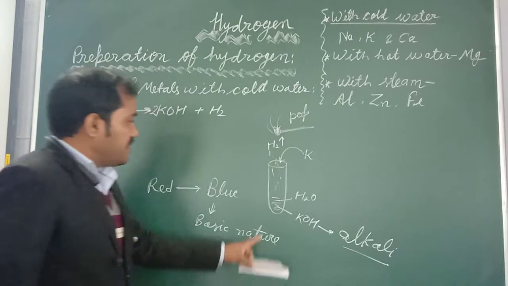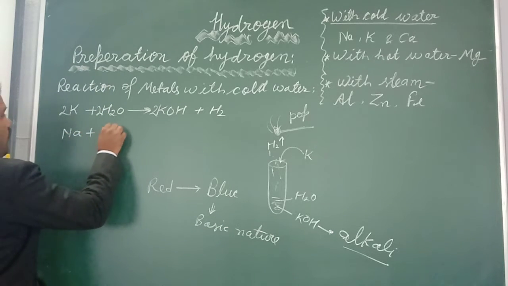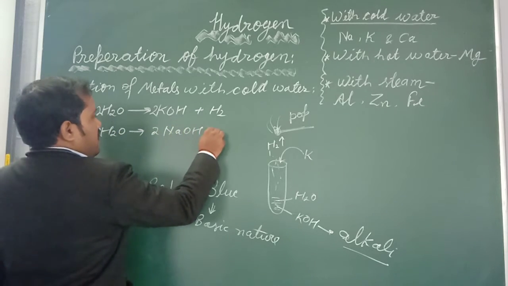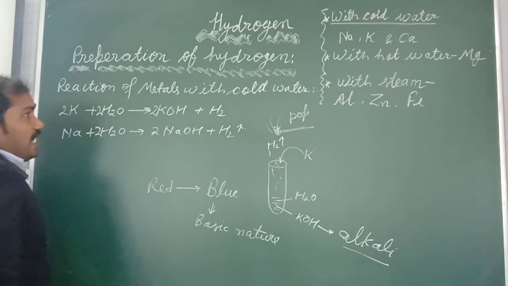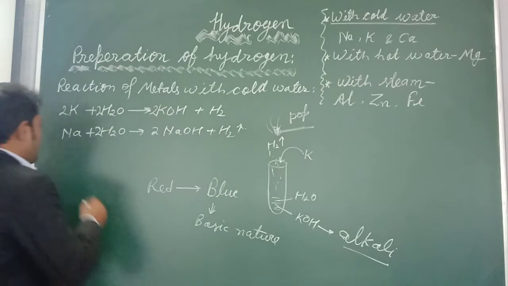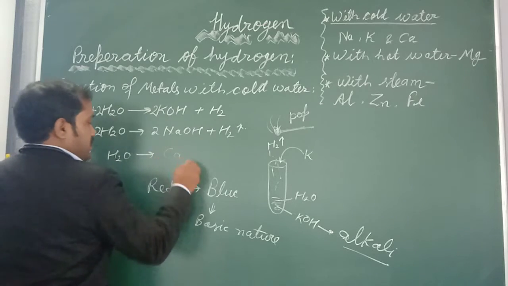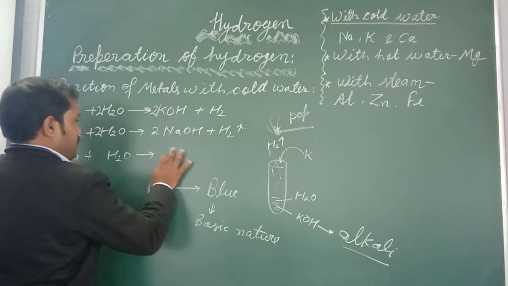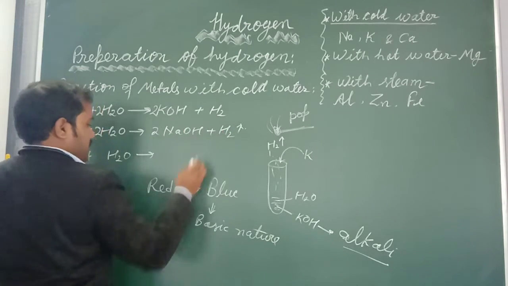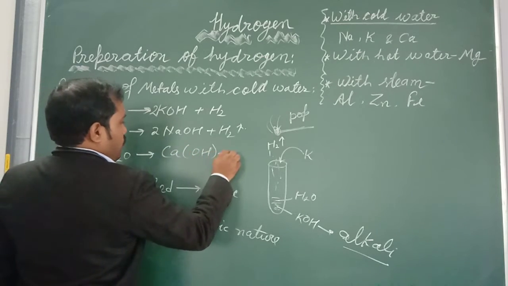Now, the same condition we will get when sodium reacts with water: 2NaOH plus hydrogen gas will be prepared. And the same reaction, alkali will form with one more metal, calcium. Ca will react with water to convert into calcium hydroxide, Ca(OH)2.